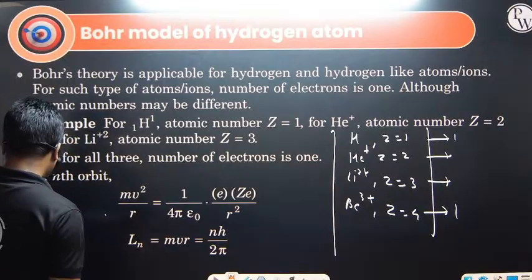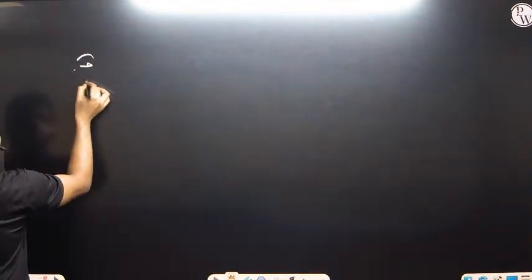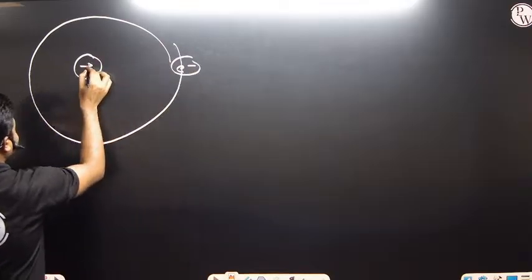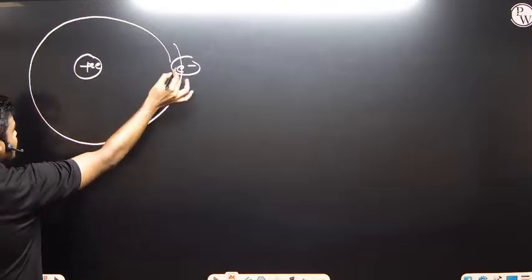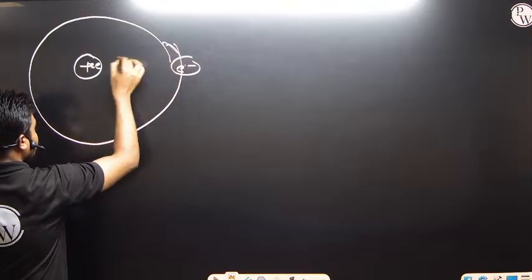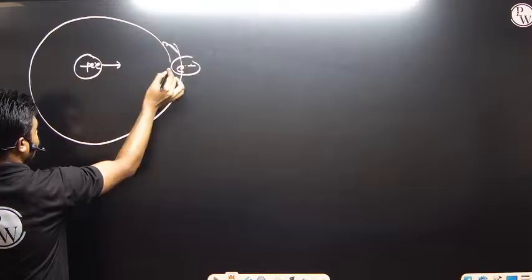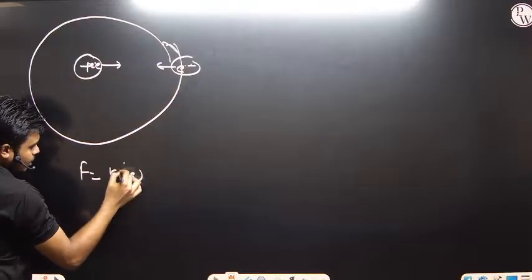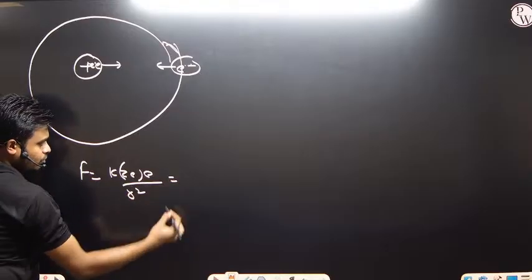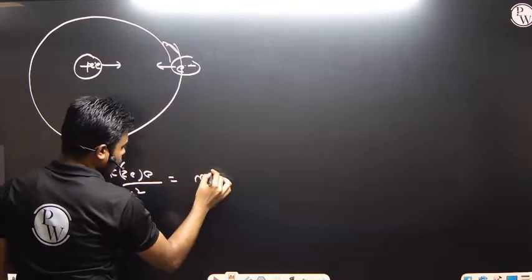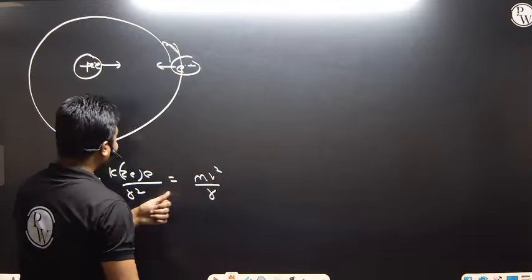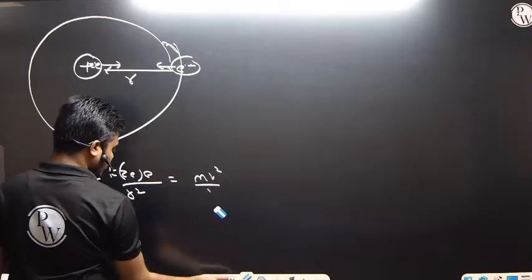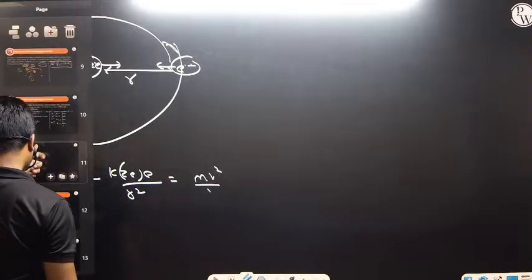So what is actually happening if the electron is revolving in this particular manner? The electron is revolving around the nucleus. Inside the nucleus we have Ze. This one is the electron and this one is the proton. One is positive and the other is negative charge. There will be a Coulombic force of attraction between them. And what is the Coulombic force of attraction? That is k Ze multiplied by e divided by r squared, which equals, as we will solve from here, mv squared divided by r. What is r here? r is the radius.